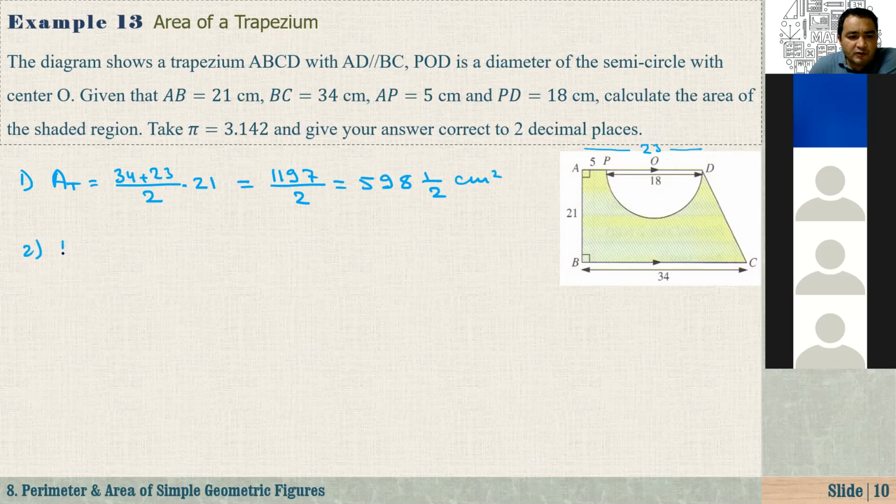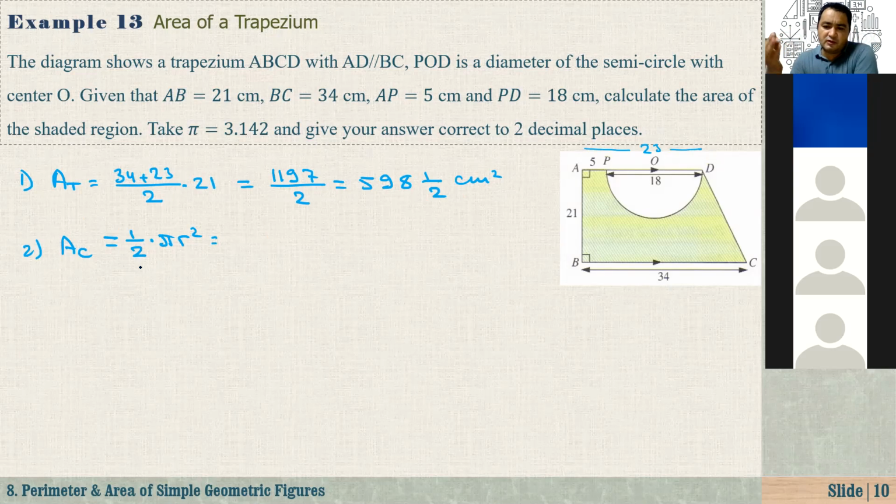Number 2, how about the area of the semicircle? Let's say just semicircle. That is equal to 1 over 2 times pi r squared, right? Because pi r squared is the area of a circle. Here we are talking about a semicircle. That's why we should divide it by 2. 1 over 2 times, what is r? r equals 9, right?